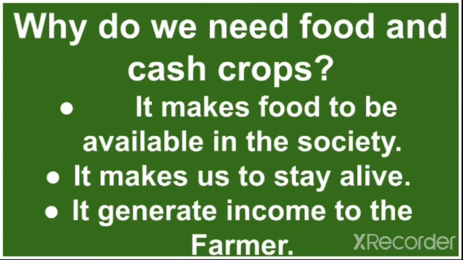So with different types of crops around, we will be able to stay alive. Then also it generates income to the farmer, most especially the cash crops. After they have been harvested and sold, it gives income to the farmer. When I say income, it means money.